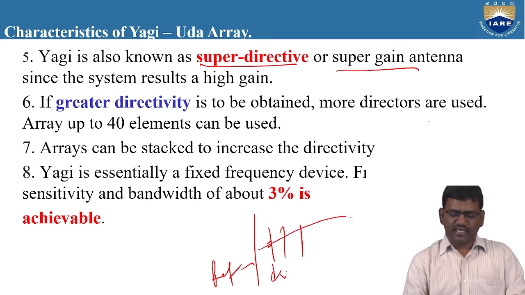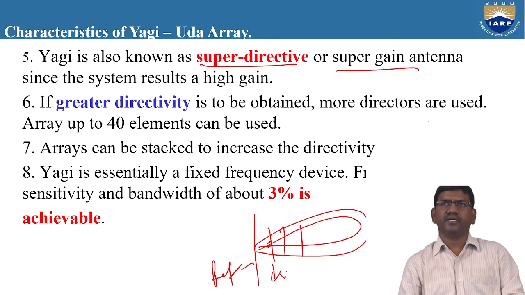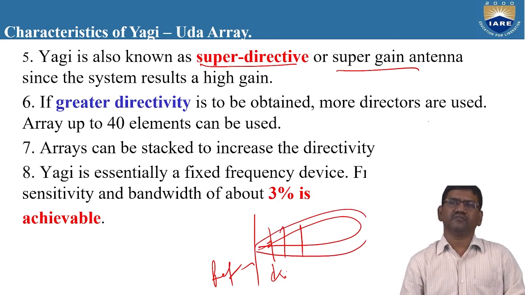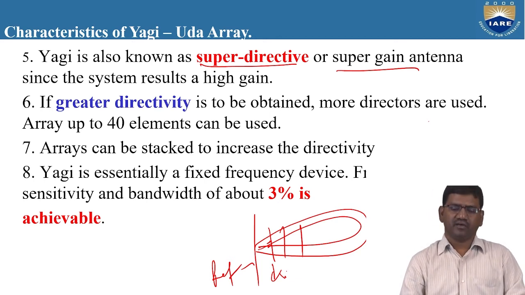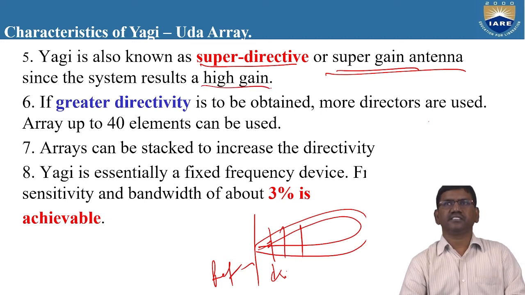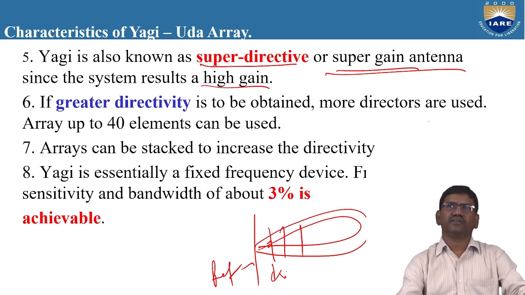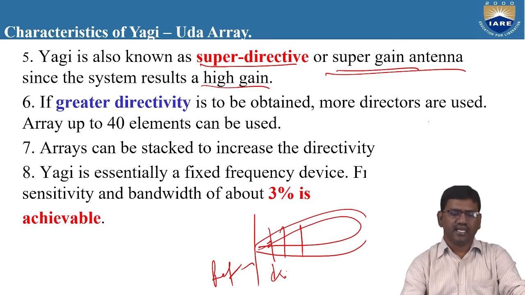From here, the directivity can be increased to one particular direction only. That means it is directing the signal to one particular direction. Hence, we can name it the super directive antenna. Since the system results in a high gain, we can also refer to it as a super gain antenna.